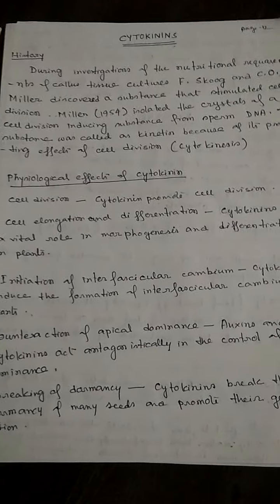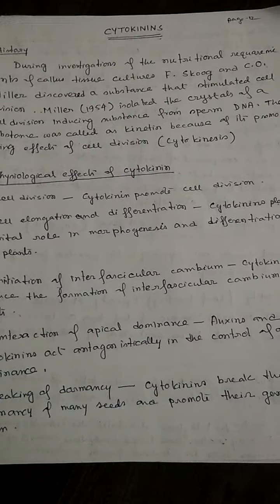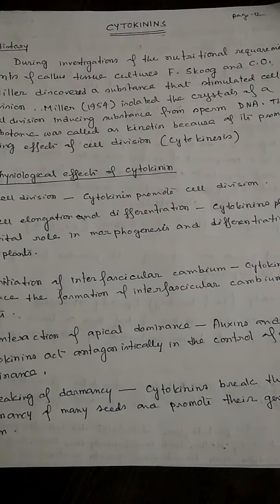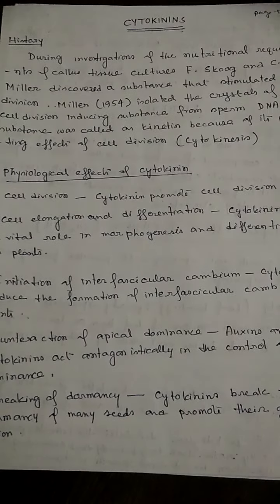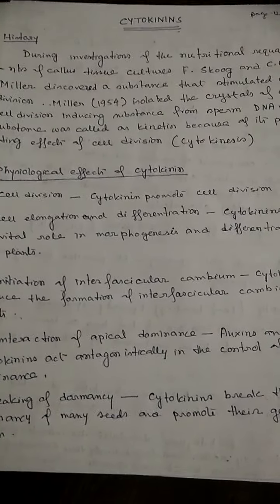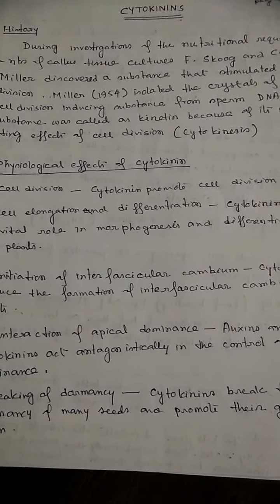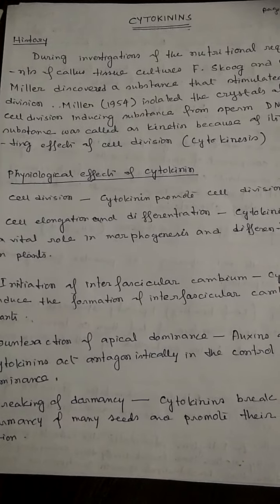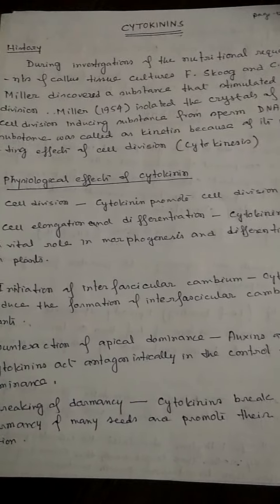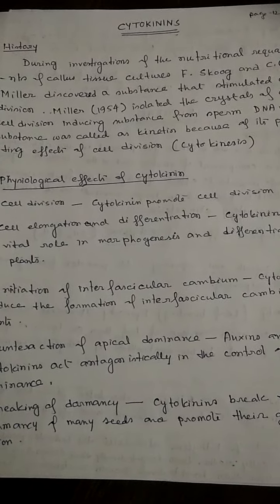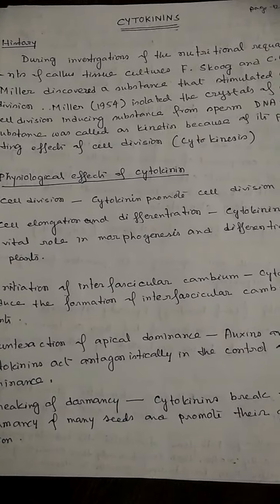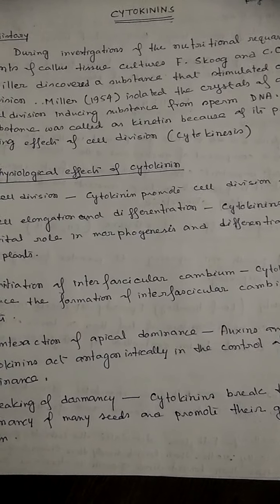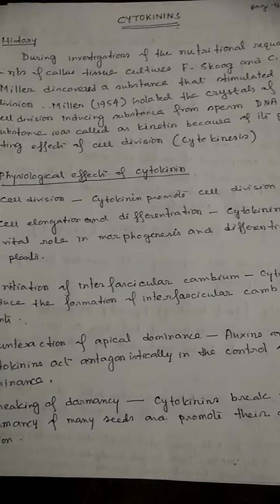Now next one is cytokinin. During investigations of the nutritional requirements of callus tissue culture, F. Skoog and C.O. Miller discovered a substance that stimulates cell division. Miller isolated crystals of a cell division inducing substance from sperm DNA. The substance was called kinetin because of its promoting effect on cell division, which is cytokinin.